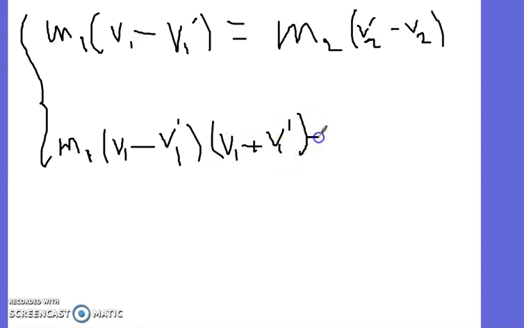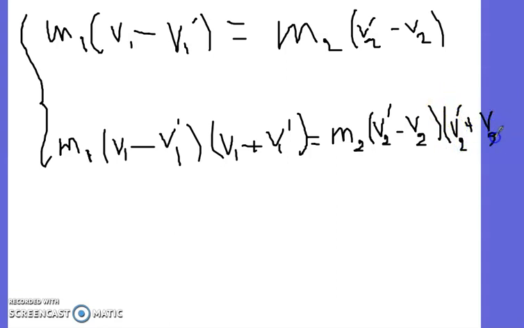Similarly for M2: (V2 prime minus V2) times (V2 prime plus V2), okay? This is equation 3. Now divide equation 3 by equation 1.